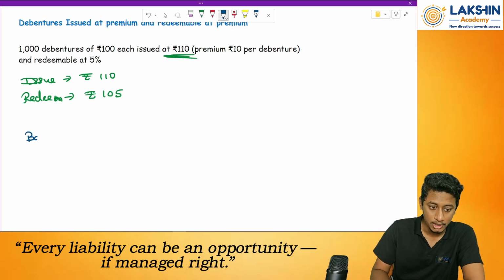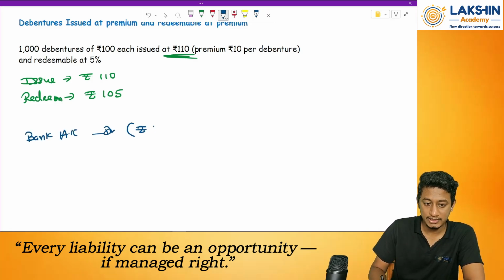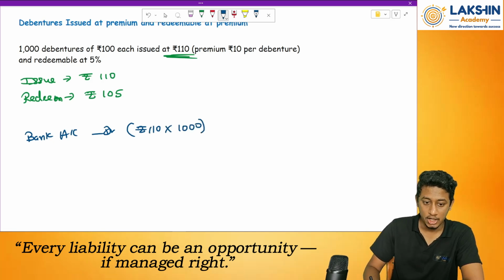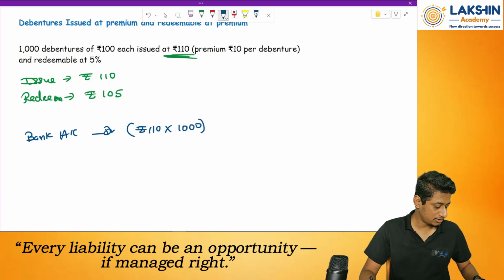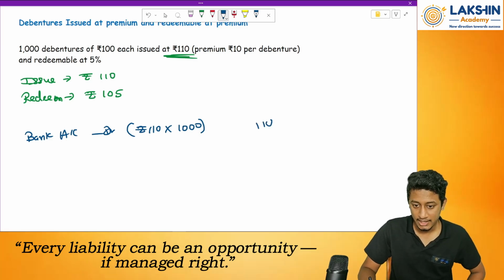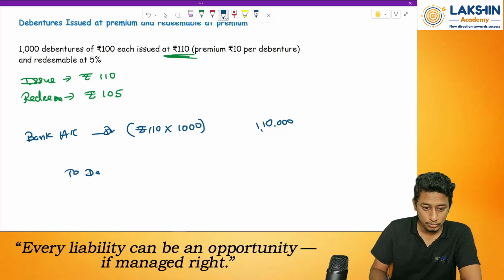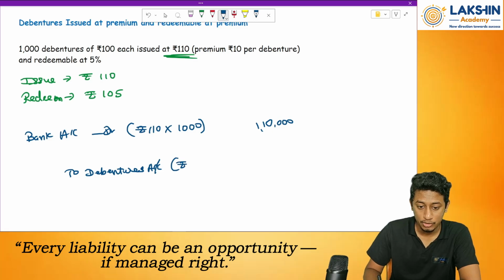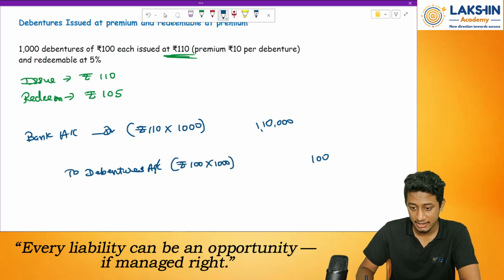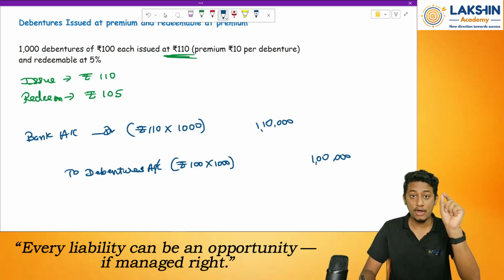So first of all, bank account debited. How much? Rupees 110 into 1000 debentures. How much will that be? 1,10,000 rupees. Then to debentures account, how much? At nominal value, rupees 100 into 1000, that is rupees 1 lakh. Then we have premium.